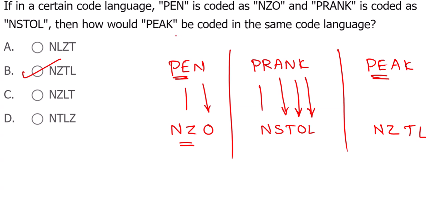Peak has letters which are available in the words pen and prank. Pick the letters assigned for them. If you want to cross check, here P is N, here also P is N. N is O here, here also N is O. They assign some letters for each one. They have given some predefined codes. You just pick from that and use it. Right. Let's see the next one.